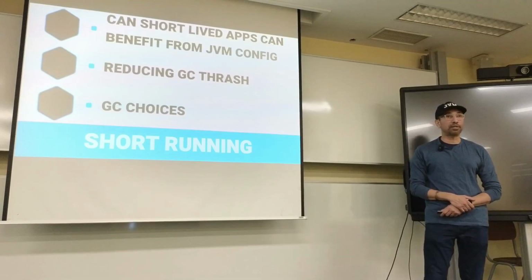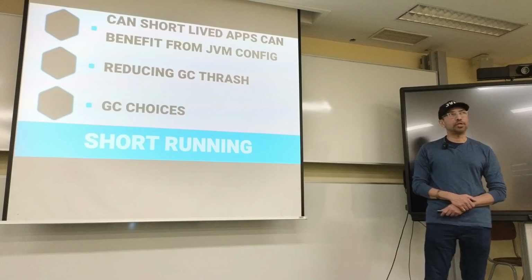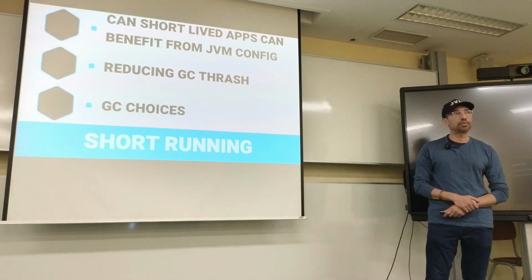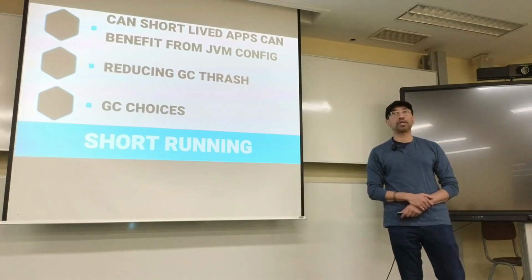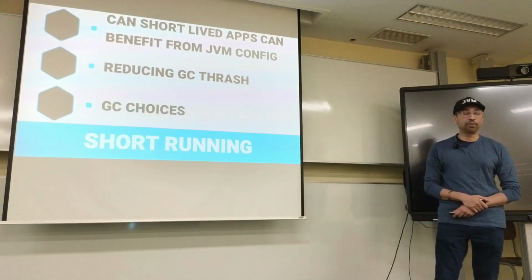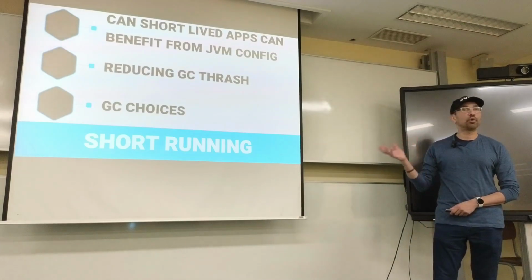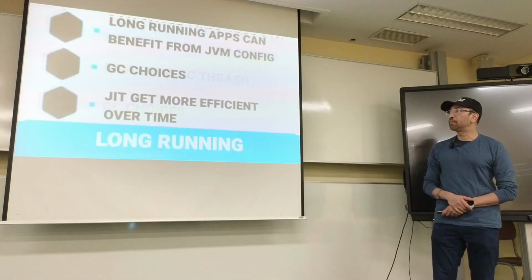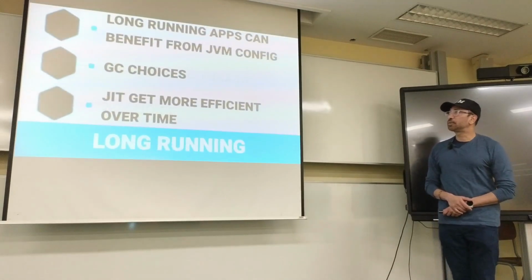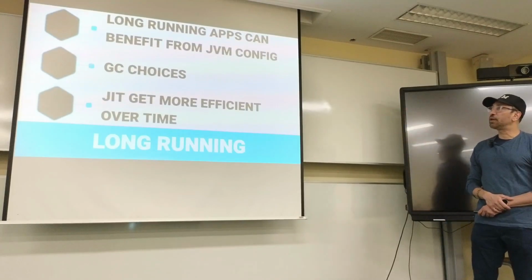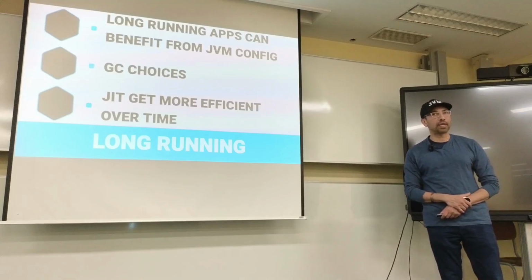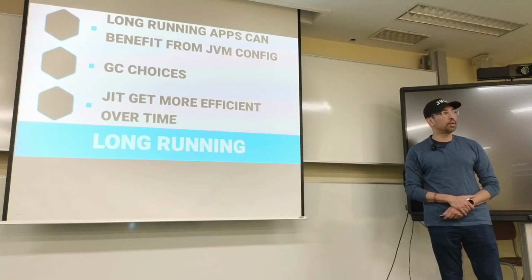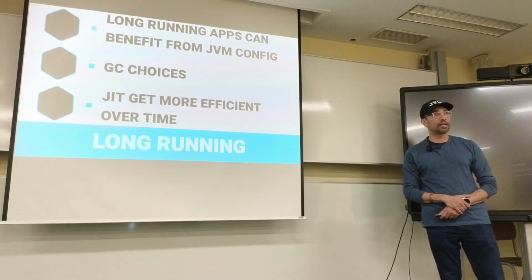Azul Prime has a pauseless garbage collector. And Shenandoah was released with 21, wasn't it? Right, which is another variation. It's not a generational pauseless garbage collector, unfortunately, unlike Azul Prime's C4 garbage collector. But anyways, there are choices there in terms of reducing things for short running applications. Okay. Now, of course, we talked about the JIT getting more efficient over time, and there are some good GC choices. For a long-running application, I don't feel like you have to spend that much time thinking about your garbage collector, unless you're building an application that has very high performance and low latency requirements.